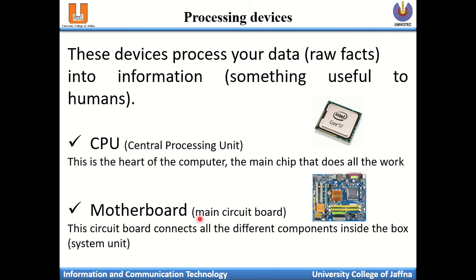Then the motherboard is the main circuit board inside the computer. This circuit board connects all the different components inside the box. Normally inside the CPU case there is a big board, which is called the motherboard.